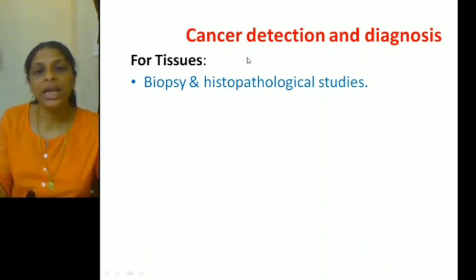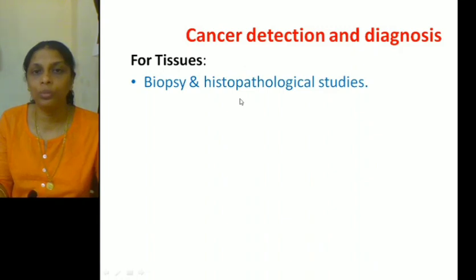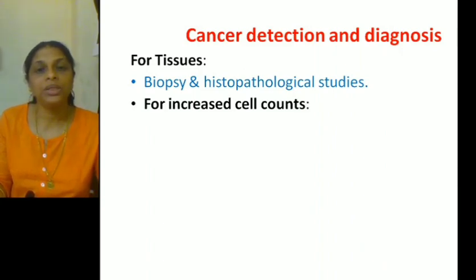In order to find a cancer in tissues, we use these two tests, which are the biopsy and histopathological studies. Hope you got it. Now, suppose a person suffers from blood cancer, called leukemia. There will be increased cell counts in the blood. The WBCs, RBCs, platelets, all these counts will show some changes.